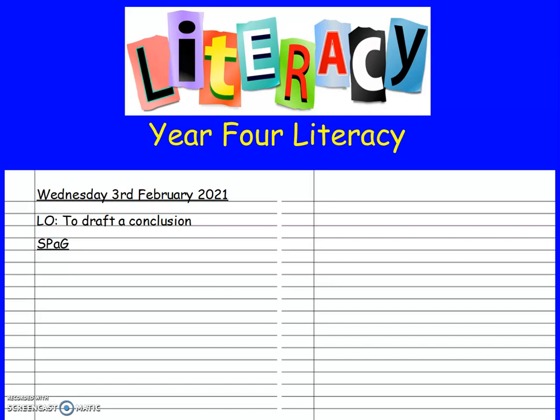Okay, so if you want to open up your literacy book, you can write today's date up at the top, Wednesday, 3rd of February 2021. Our learning objective today is to draft a conclusion. So miss a line, write in the learning objective. Miss another line and put SPAG for your subheading. Okay, so if you want to pause the video, you can do that now.